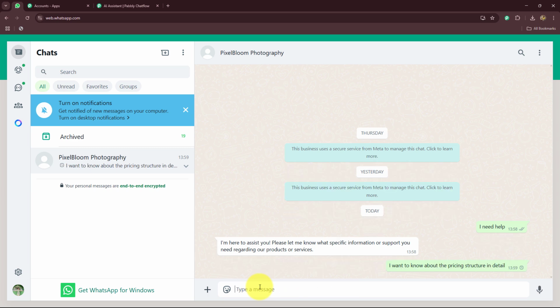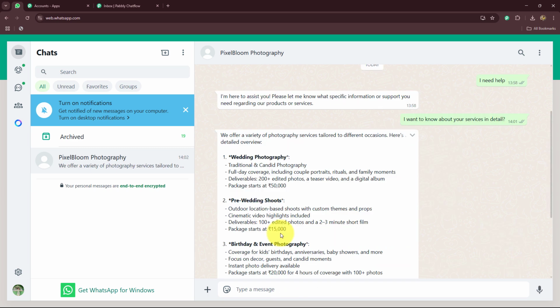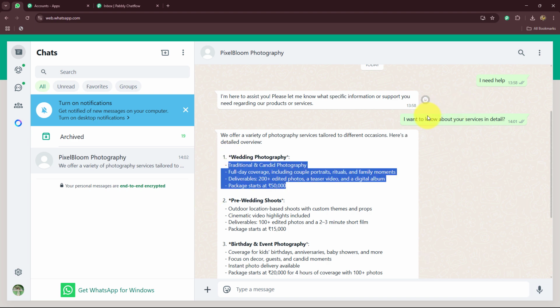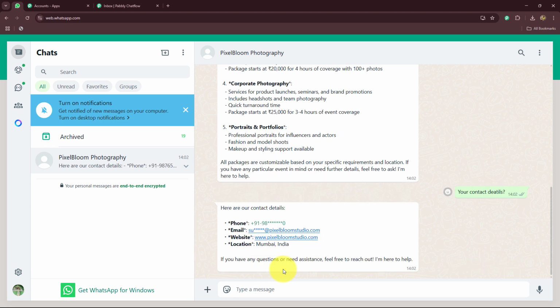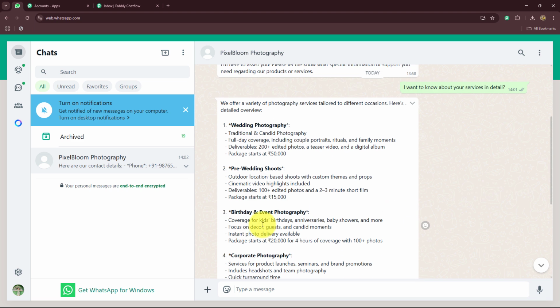I want to know about the pricing structure in detail. And you can see that we got the response about the details regarding the prices as I have selected for wedding photography, for pre-wedding shoots, birthday and event photography, corporate photography, and much more. Now, if I'm going to ask about your contact details. So you can see it is providing me, here are our contact details. Here we have phone number, email, website, and also we have locations. So in this way, our AI assistant is actually going to work.